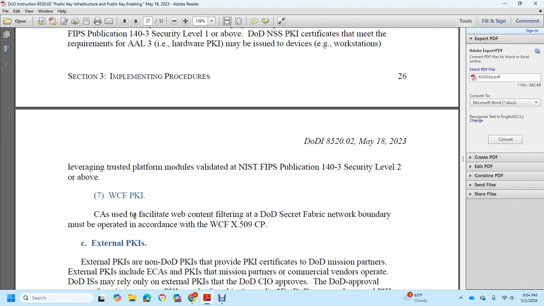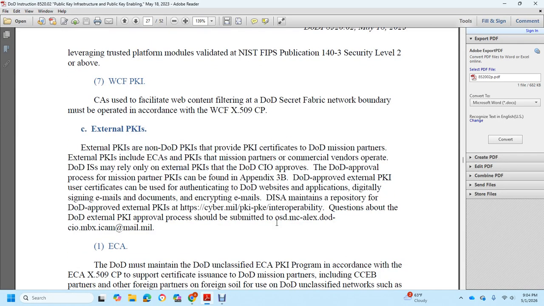WCF public key infrastructure certificate authority facilitating web content for the DoD secret fabric network boundary must be operated in accordance with the WCF X.509 certificate policy, security and performance. External